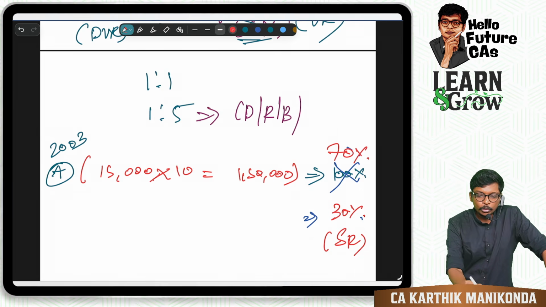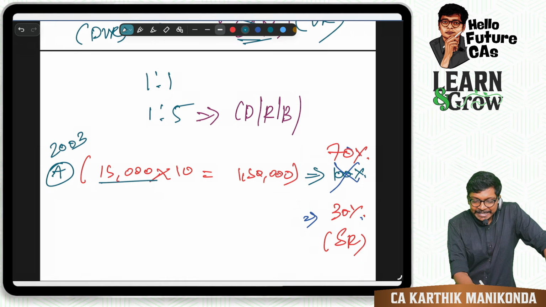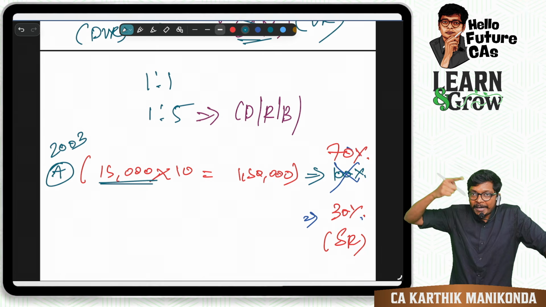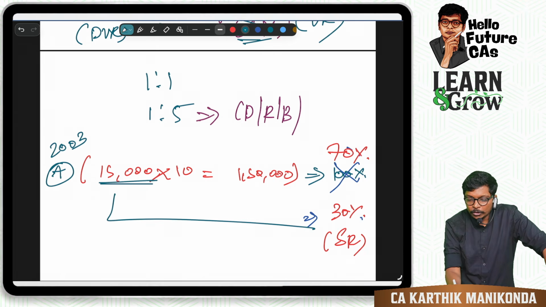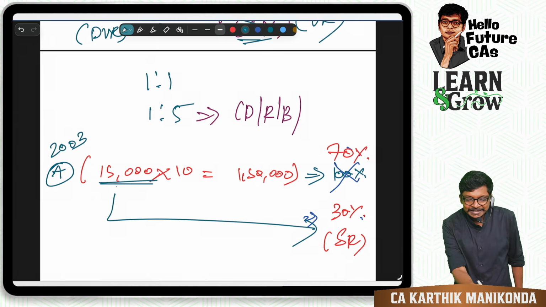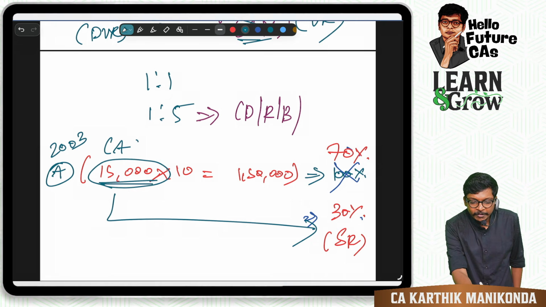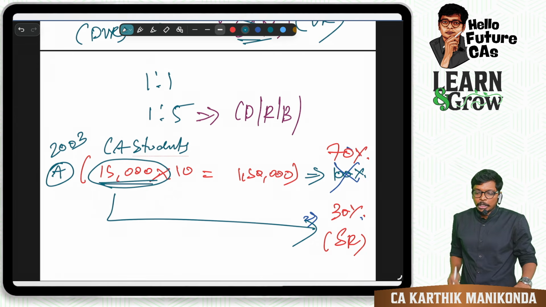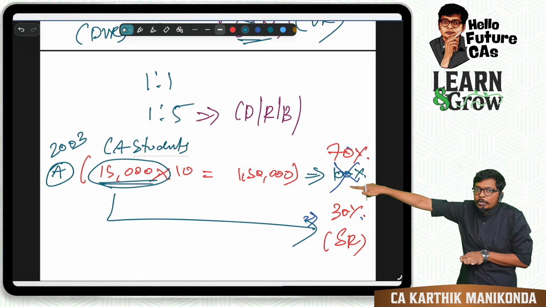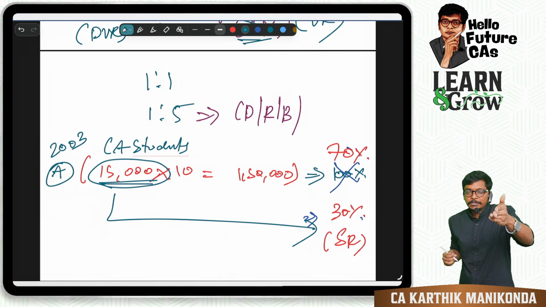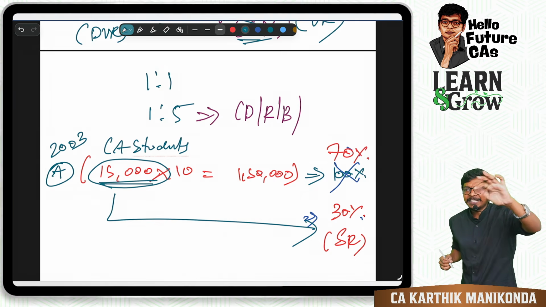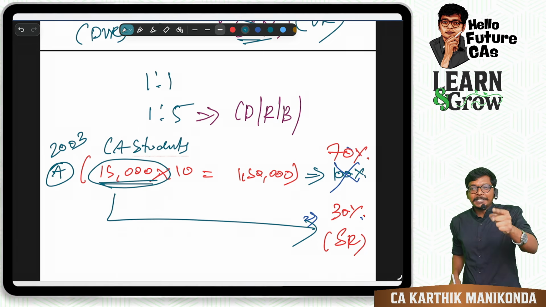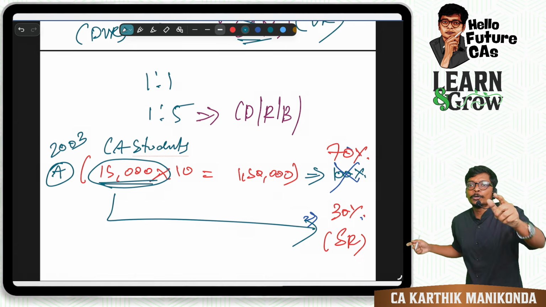So now I'm saying, from the existing shares itself which were issued to somebody else, I have to buy from them and give Dhoni 30%. Now these existing shareholders, imagine everybody are CA students. Imagine all of you are CA students. Now if I have to give new shares to Dhoni, from where will I get them? I will ask you all, hey, get out, sell your shares, give it to me, I have to give Dhoni. When Dhoni was not there, I respected you. When he came, can I disrespect you?